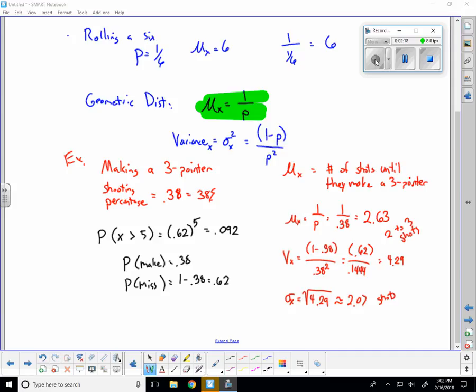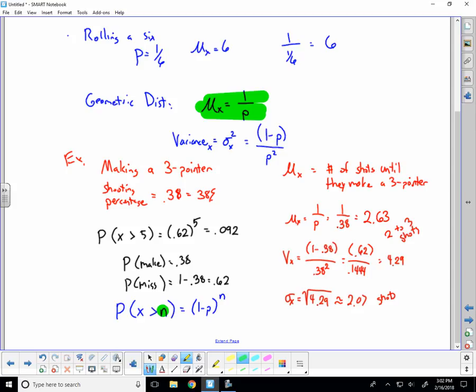Okay, so let's look at this specifically. How this works, and this is kind of your final thing, the probability that x is going to be greater than some number n. Well, what did we do? We took 1 minus p, and this is basically the probability of failure, right? It's the probability that all of those first trials are going to be failures, and we took it to the power n because we wanted to say it's going to take more than n, and that means all of those are going to be failures. And this 1 minus p is the probability of failing. And so we should be able to use that to calculate.